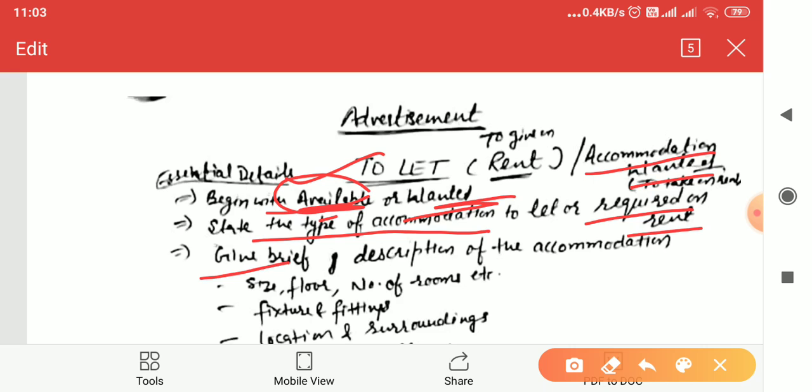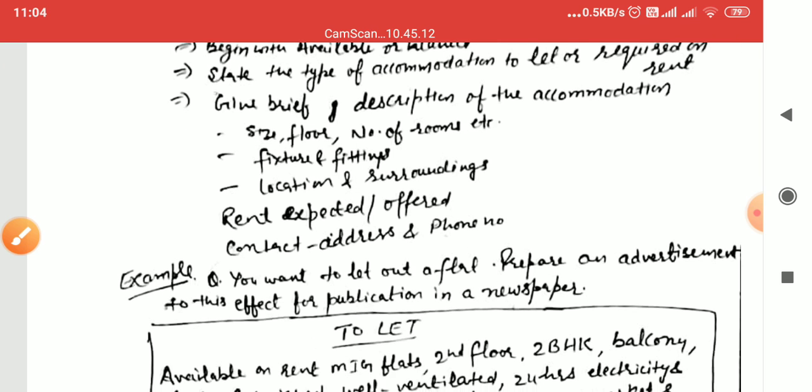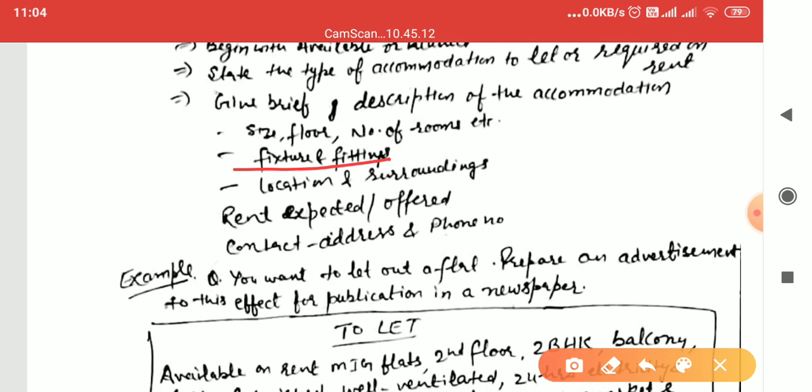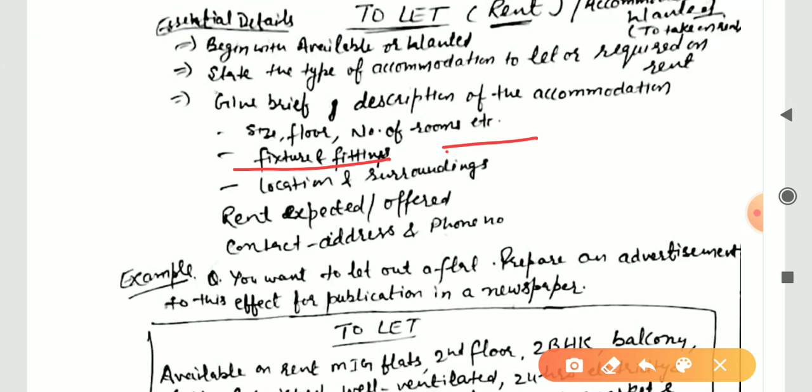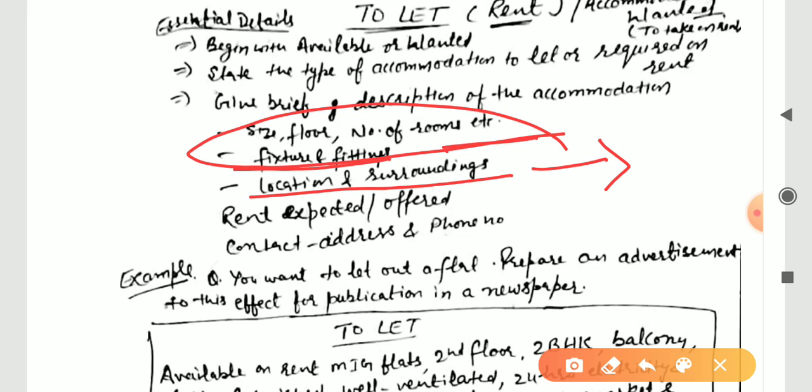Next, give brief description of the accommodation, size, floor, number of rooms, etc. Next, you will have to tell about the fixtures and fitting. What type of furniture, what type of fixture is there related to electricity or water fitting, or everything is furnished or not. These things should be discussed. Next, location and surrounding. In what type of location, that is in posh area, near to bus stand, near to mall, near to railway station, near to taxi stand, such type of things should be also included.